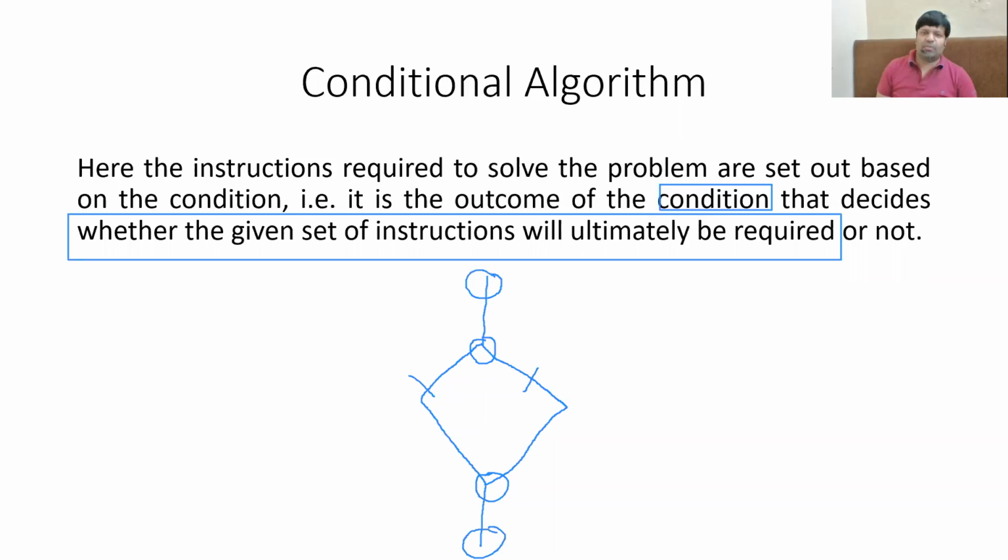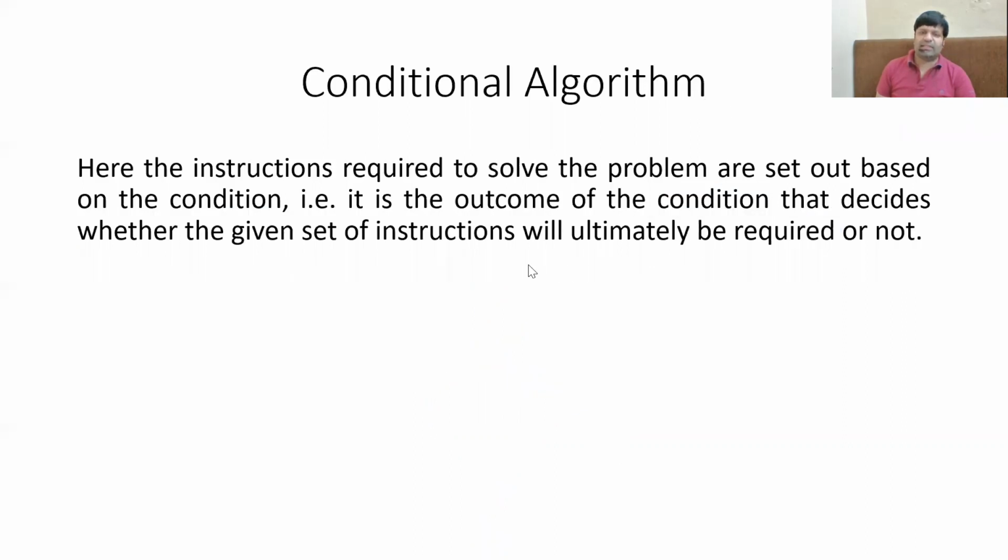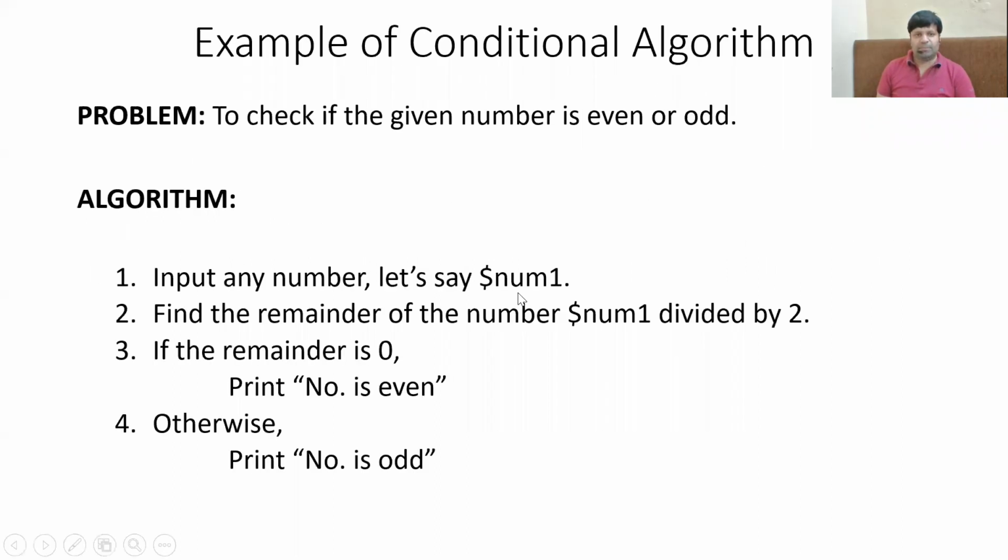We cannot follow both of these paths. So we will follow only one path, and that path will depend upon the outcome of this instruction. If it is true, then we may follow this path. If it is false, then we may follow this path. But it is not possible to follow both the paths. That is a conditional algorithm. Let us take an example of the same.